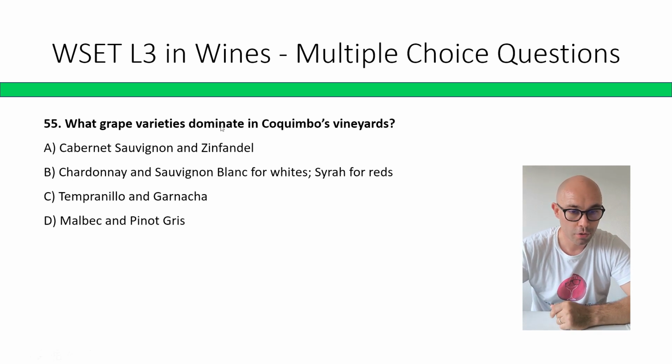What grape varieties dominate in Coquimbo vineyards? A: Cabernet Sauvignon and Zinfandel. B: Chardonnay, Sauvignon Blanc for whites, Syrah for reds. C: Tempranillo and Garnacha. D: Malbec and Pinot Gris. Correct answer is B, Chardonnay, Sauvignon Blanc, and Syrah.